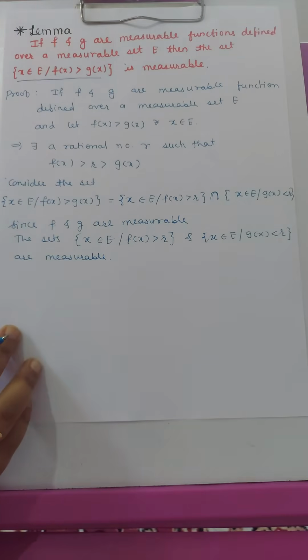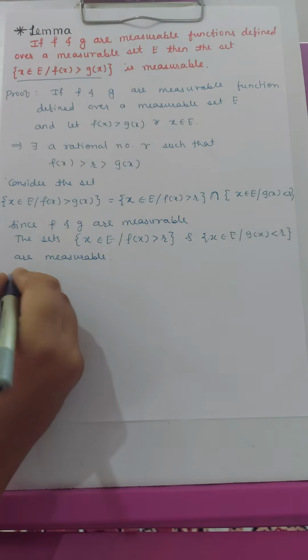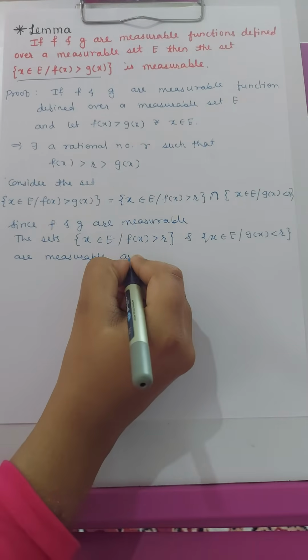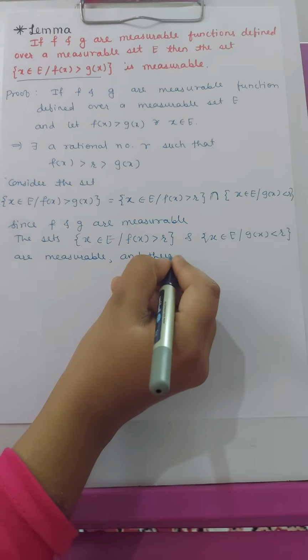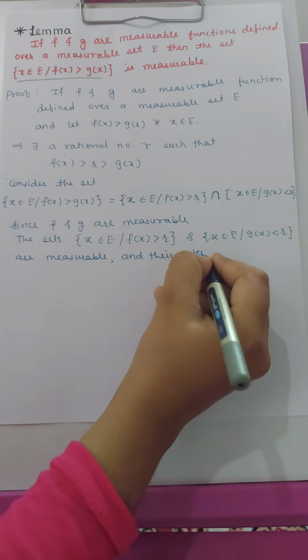And the intersection of two measurable sets is also measurable, so their intersection is also measurable.